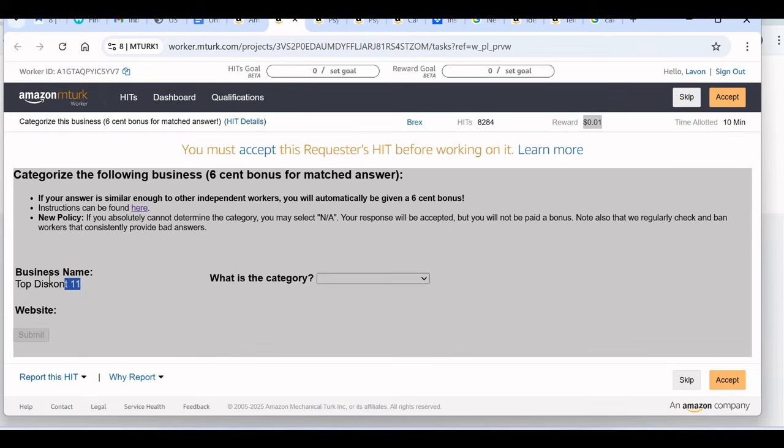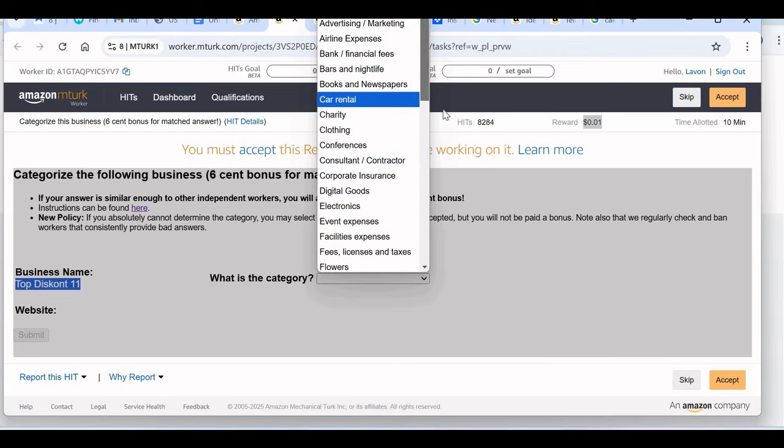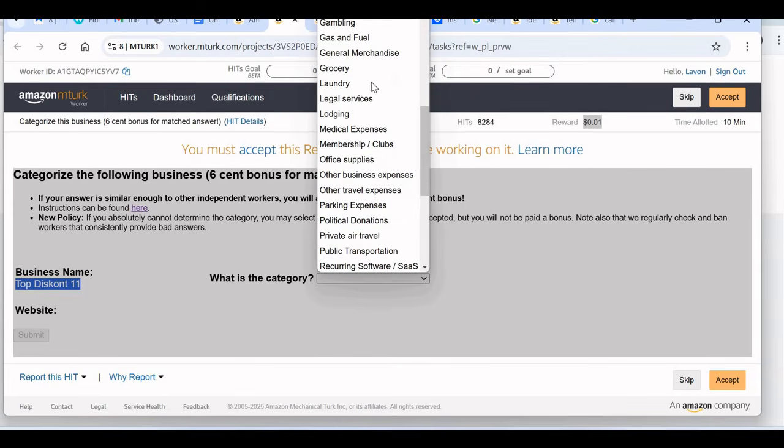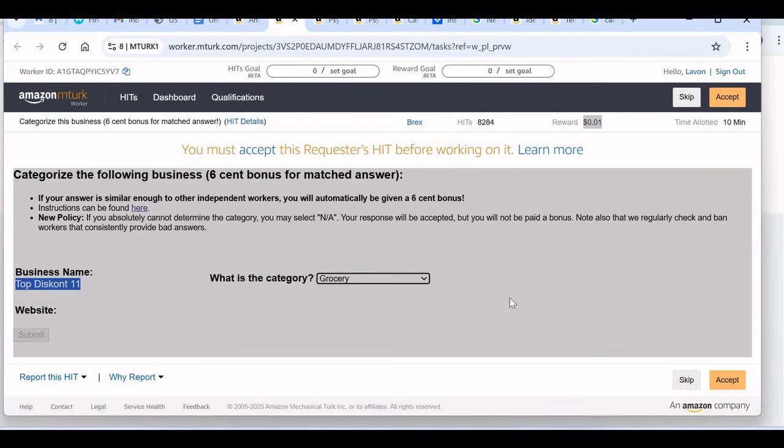What they require you to do is just to search this business name online, then you state the category of that business. Okay, so if you find that it is a grocery site, then you just click on grocery, then you submit the HIT and you get your $0.01.